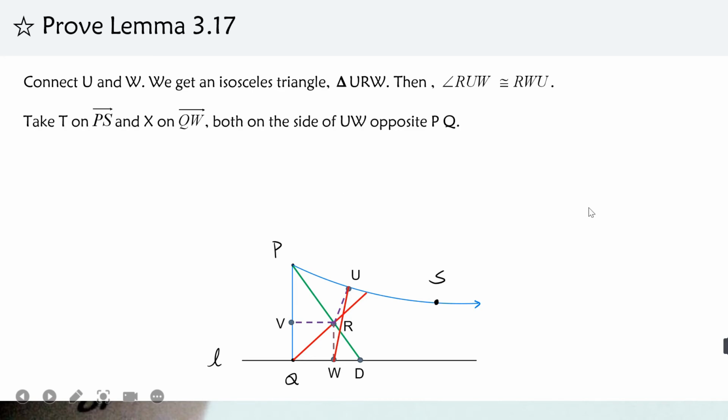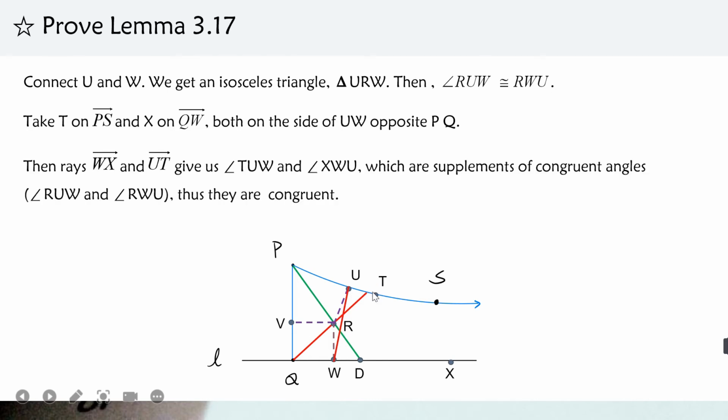Next, take T on PS and X on QW, these 2 points, and this gives us the angles we want, the TUW and the XWU. However, these two angles, the TUW is the complete supplement of the RUW, and the XWU is the supplement of the RWU, and these two angles are equal, so TUW and XWU must be equal, and this helps us prove this lemma.